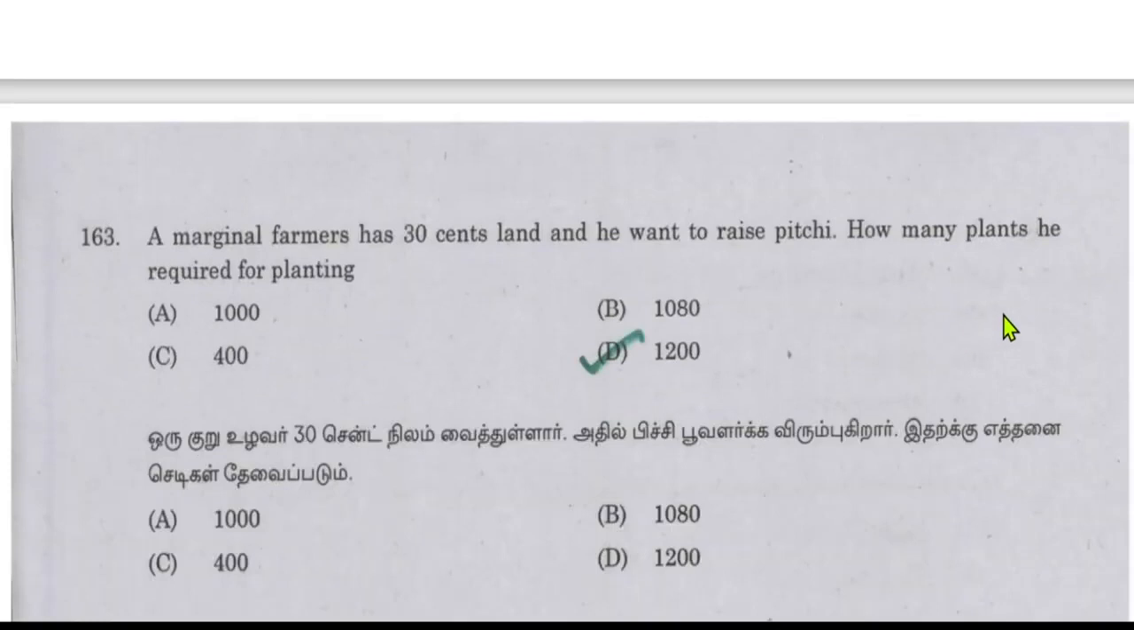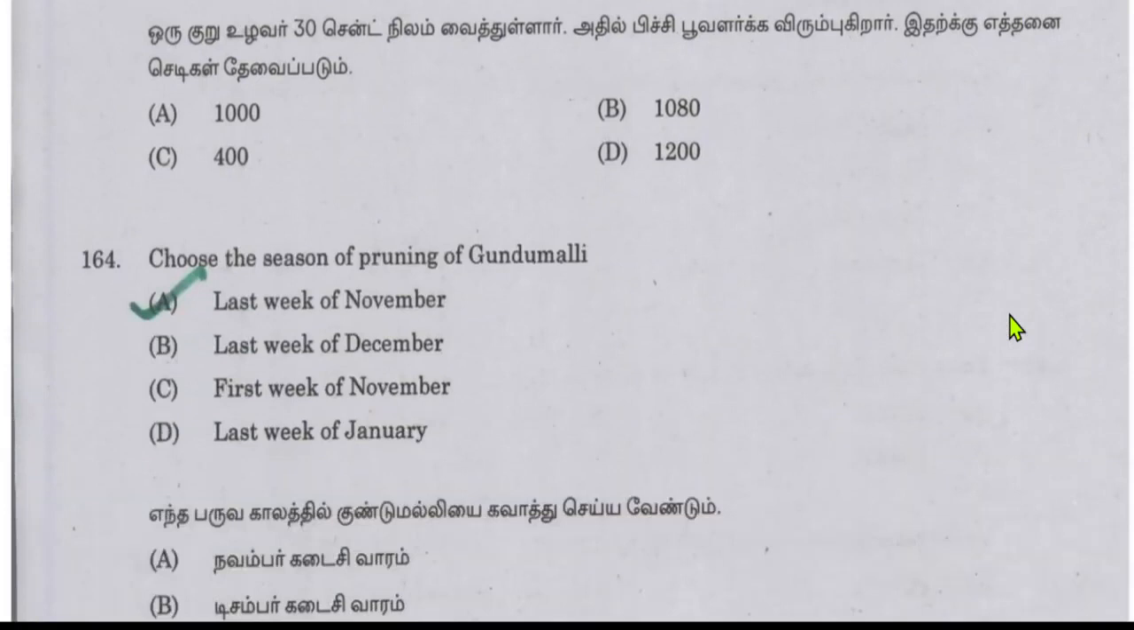A marginal farmer has 30 cents of land and he wants to raise peachy. How many plants does he require for planting? So the answer will be 1200. Choose a season of pruning of gundumalli. So the pruning season will be the last week of November.